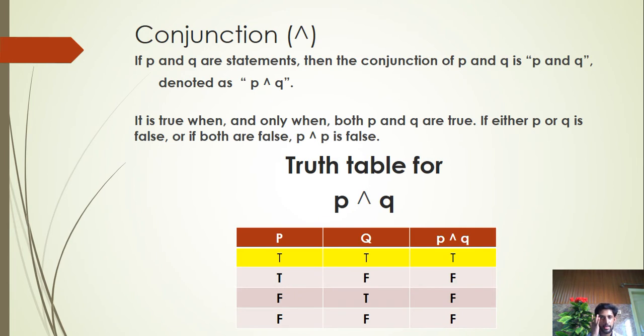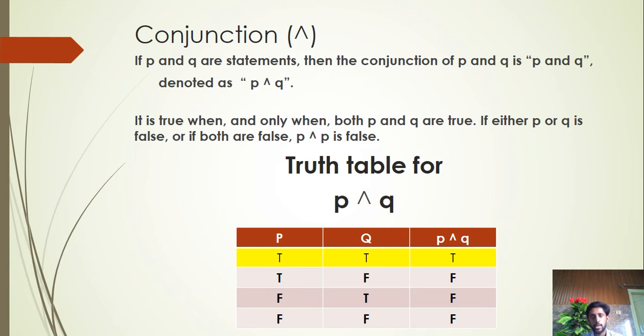Now the second is conjunction. If P and Q are statements, then the conjunction of P and Q is denoted as P and Q. If both statements are true, then it will be a true statement, otherwise it will be a false statement. In conjunction, both statements must be true. If not, then it will be false.